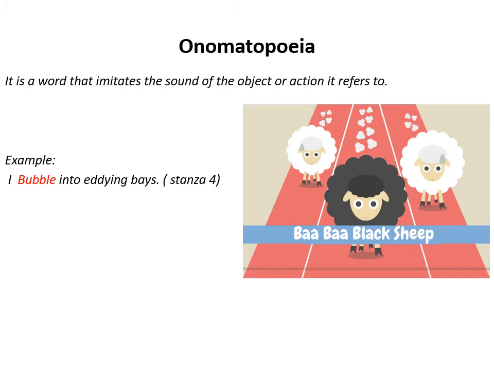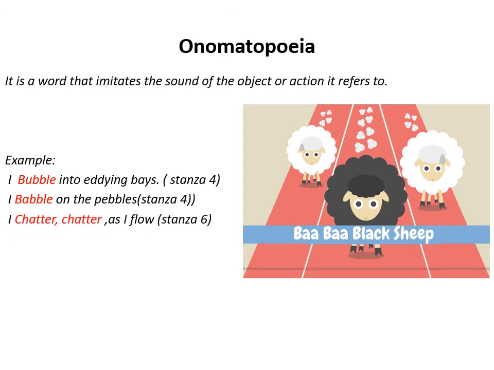I bubble into eddying bays. Here the sound of shore is used. Sound of shore, यानी bank. I babble on the pebbles. Sound of the pebbles is used to make this device clear. I chatter, chatter. Again, sound is used there. I murmur under the moon and stars. When the brook is flowing during the night, the sound of murmur is heard. So these are the examples of onomatopoeia.